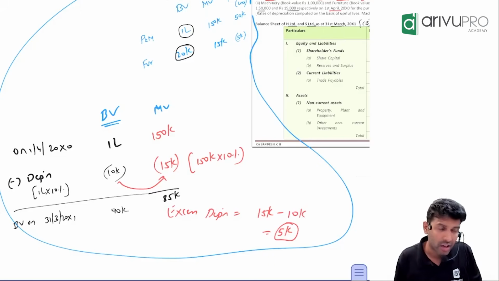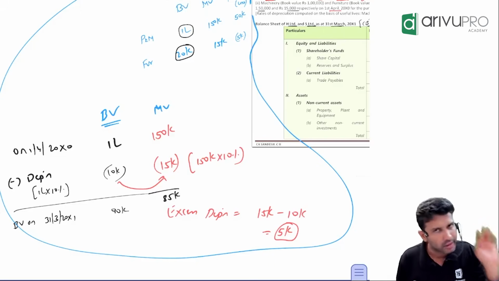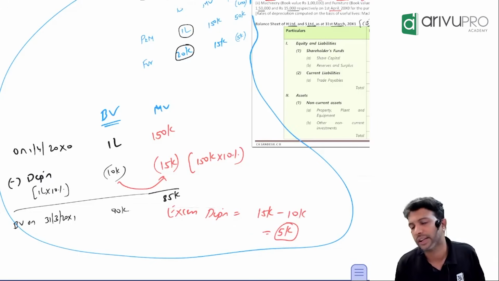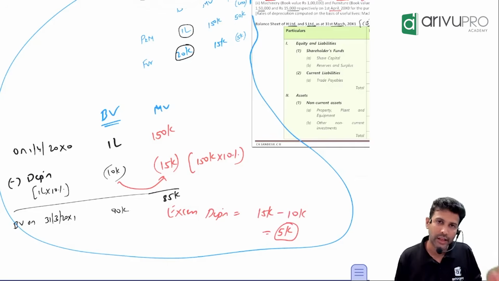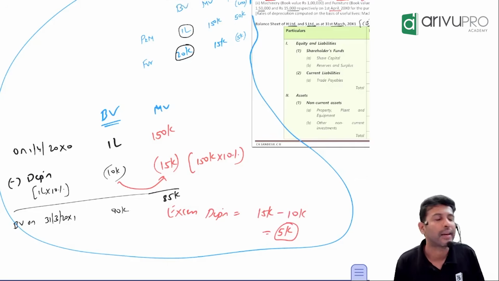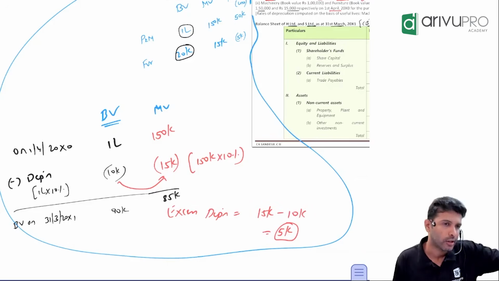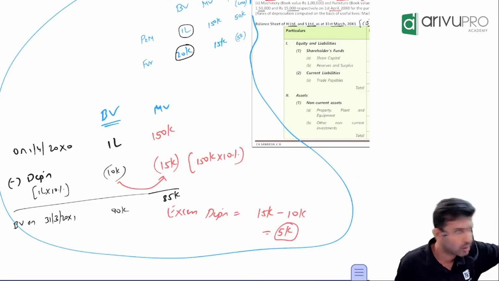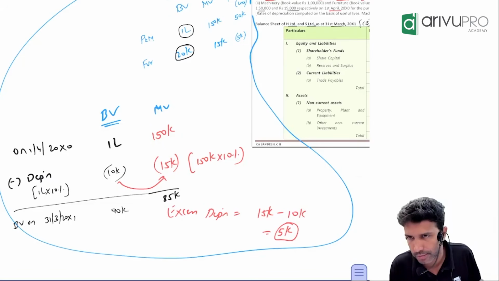Is it a mistake or a consolidation adjustment? Consolidation adjustment. How much depreciation have we not charged? 5,000. Yes, Ajay. So that 5,000, ignore or consider? Consider. Where? Pre or post? Post. Why? The idea here is we are charging depreciation at the end of the year. The end of the year activity becomes post.